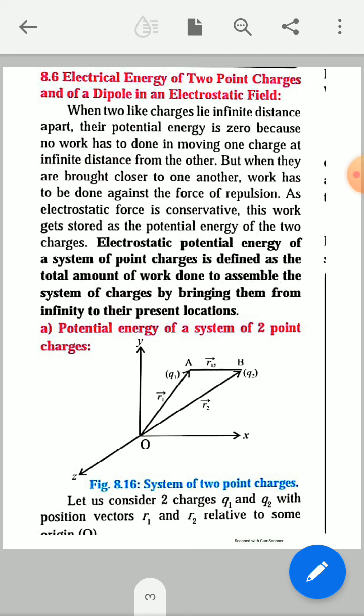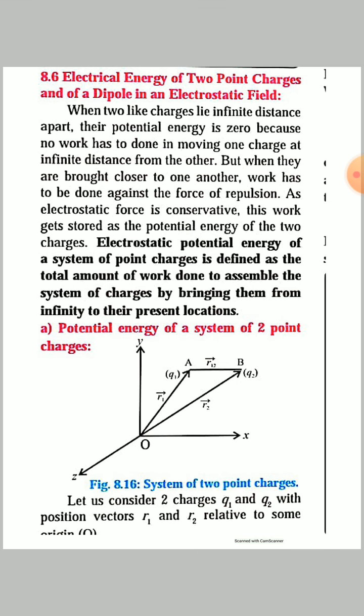of repulsion. As the electrostatic force is conservative, this work gets stored as the potential energy of the two charges. So when two or more charges are closer to each other, there must be a potential energy, and there must be work done against the electrostatic force.